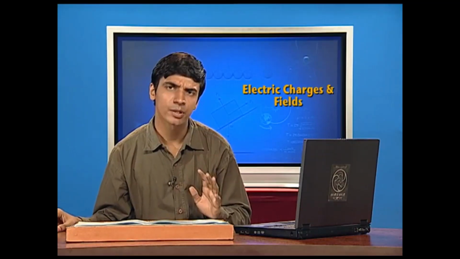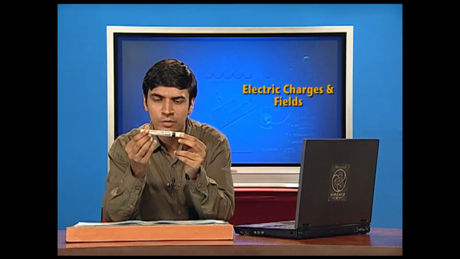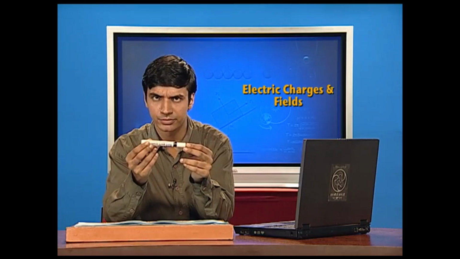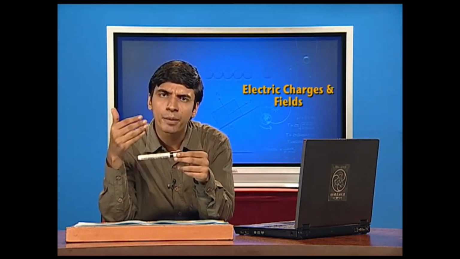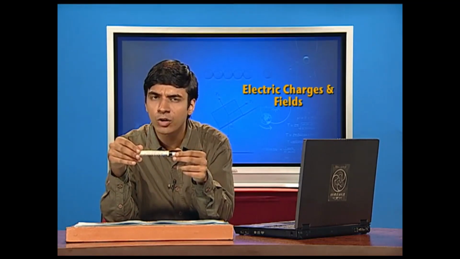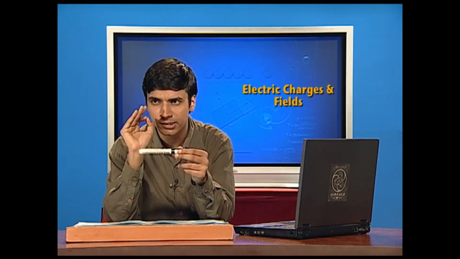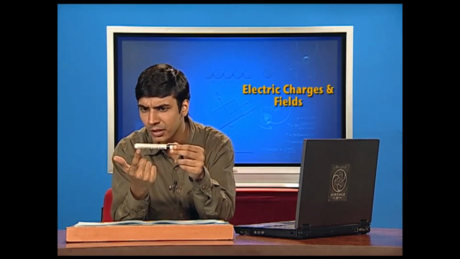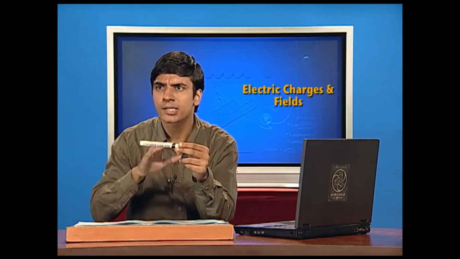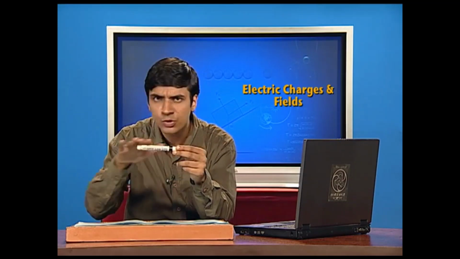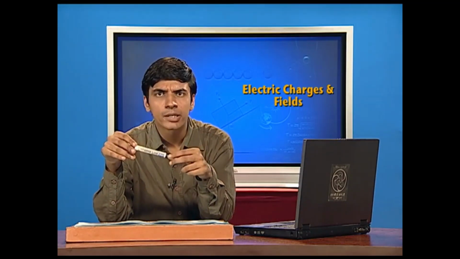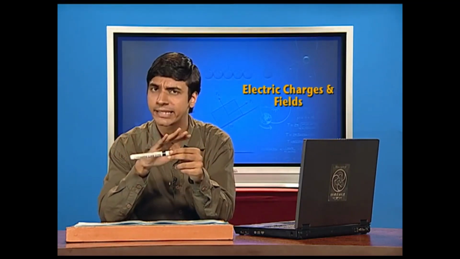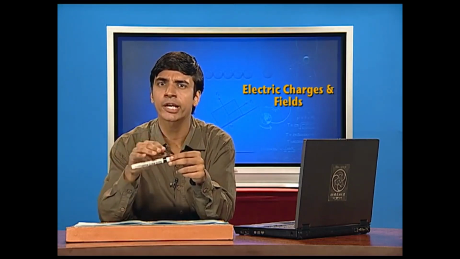Now for an example, if I take this pen into consideration and want to know the electric field due to the charges here, I cannot know where exactly the electric charges are. I can only say they can be here, some of them may be here, some of them may be here. That is, I am going for the continuous distribution of the charges. But if I keep looking into each and every charge, my life is terrible. I will get tired of it, but I won't get a hold of it.